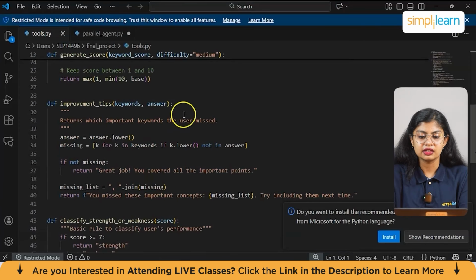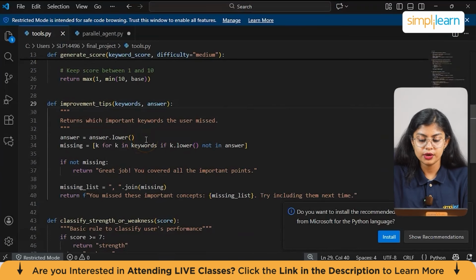And moving on, we have another function which suggests which important points the user has missed. For that, we have answer = answer.lower(), which lowercases the answer for uniform matching. And then we have missing = k for k in keywords if k.lower() not in answer. So this creates a list of keywords that did not appear in the answer. And then we have missing list = ", ".join(missing). Return f"You have missed these important concepts: {missing list}. Try including them next time." So here it gives feedback saying these are the concepts that you have missed.